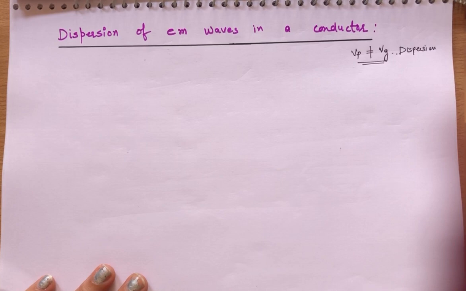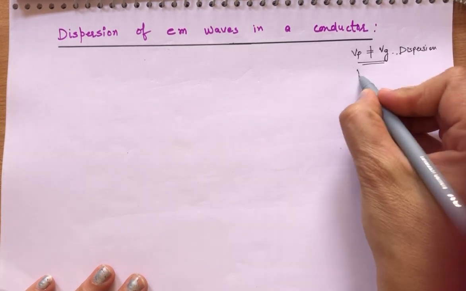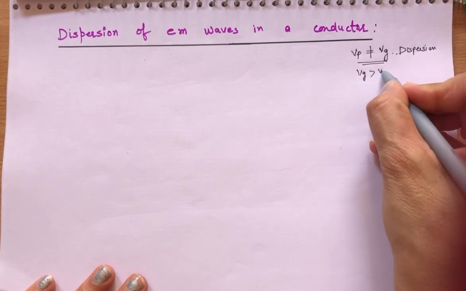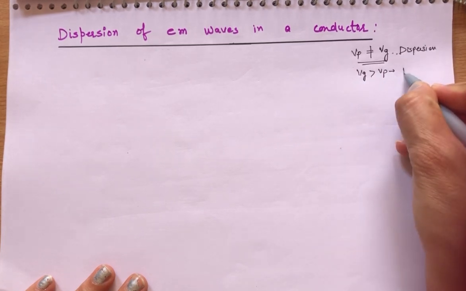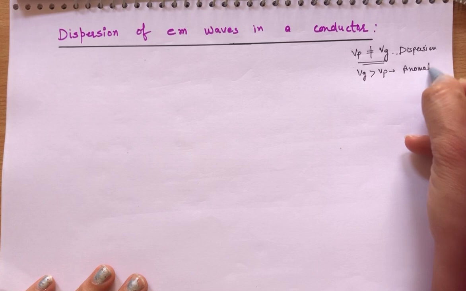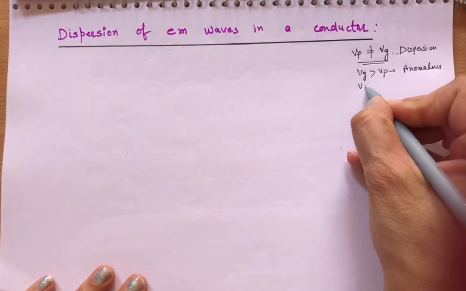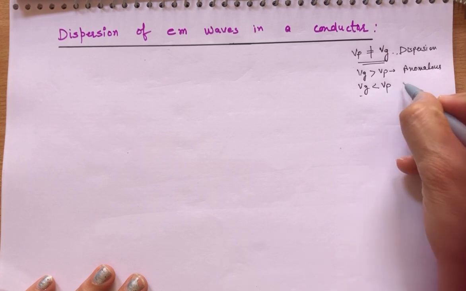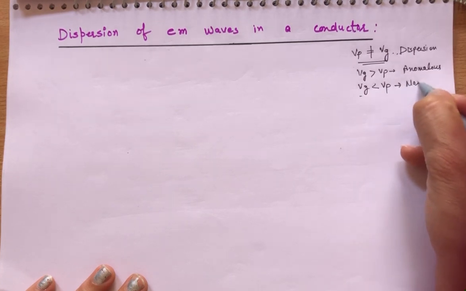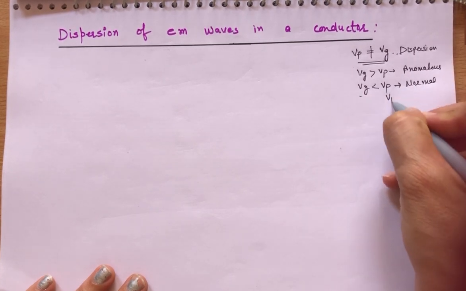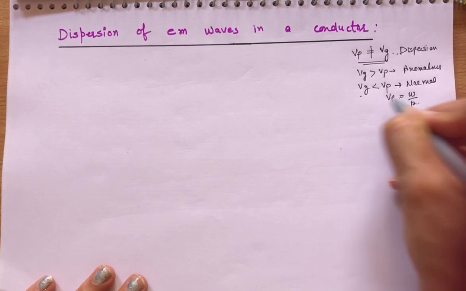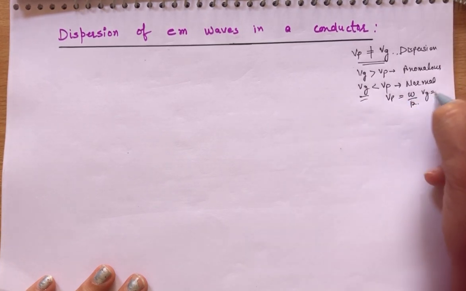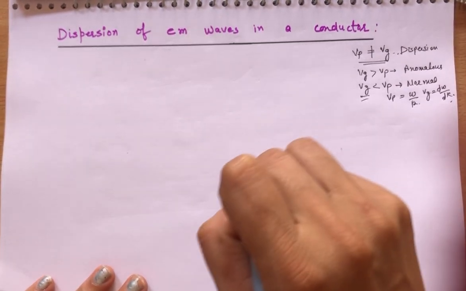When Vg is greater than Vp, there is anomalous dispersion. And when the group velocity Vg is less than the phase velocity, there is normal dispersion. Phase velocity Vp is equal to omega by k, and group velocity is equal to d omega by dk, where k is the wave vector.